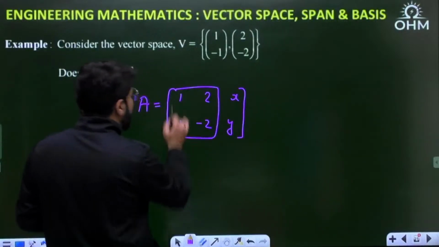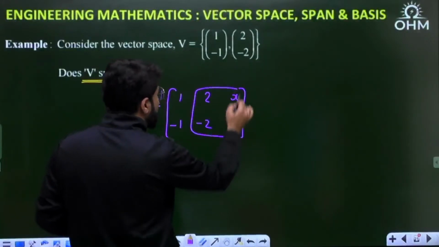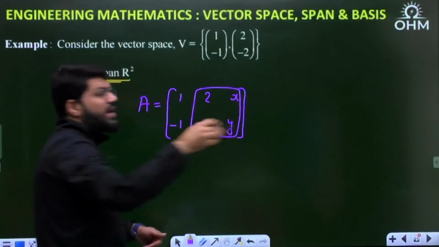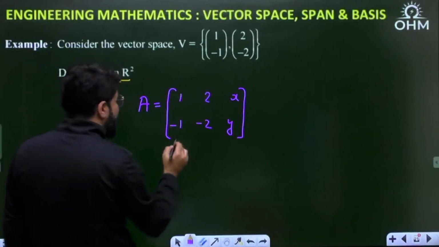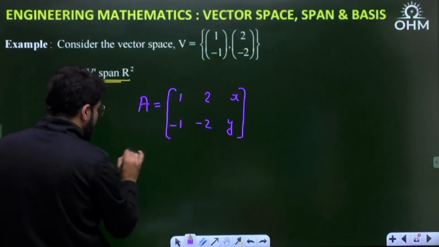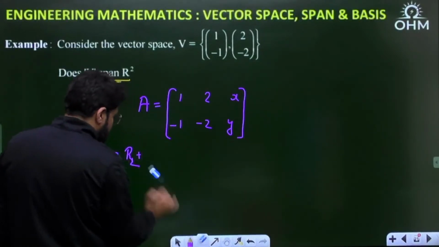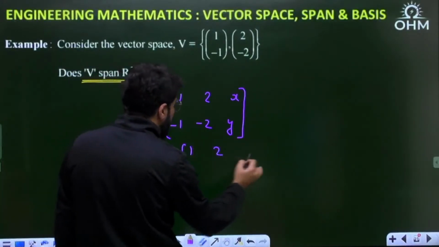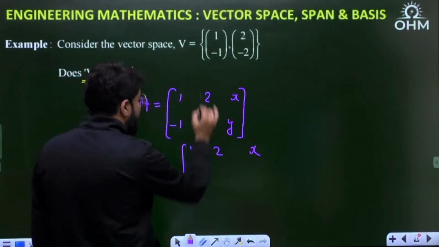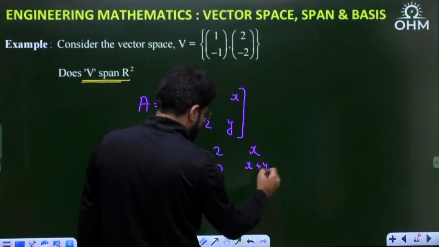Definitely this 2 cross 2 minor is 0 this time. Cross multiply: minus 2 minus of minus 2 is 0. But what about this 2 cross 2 minor? I don't know x and y. x and y can take any value. So for better understanding, let me convert it to the echelon form. If you replace R2 as R2 plus R1, how will the structure look? 1, 2, x and minus 1 plus 1 is 0, minus 2 plus 2 is 0, and this is x plus y.